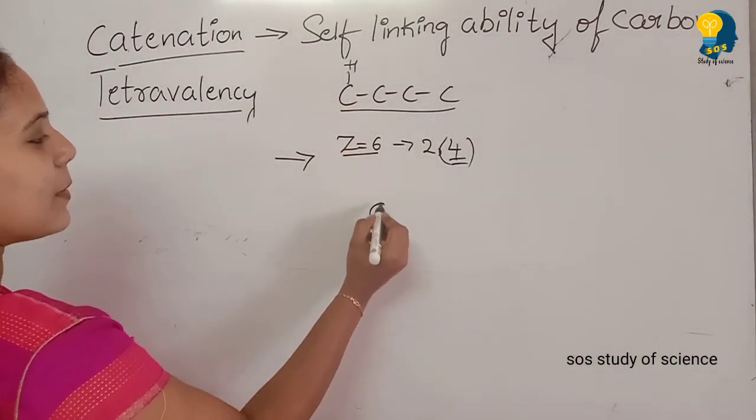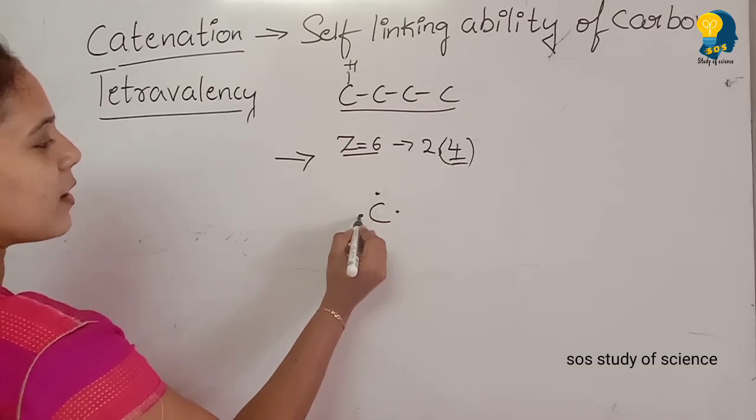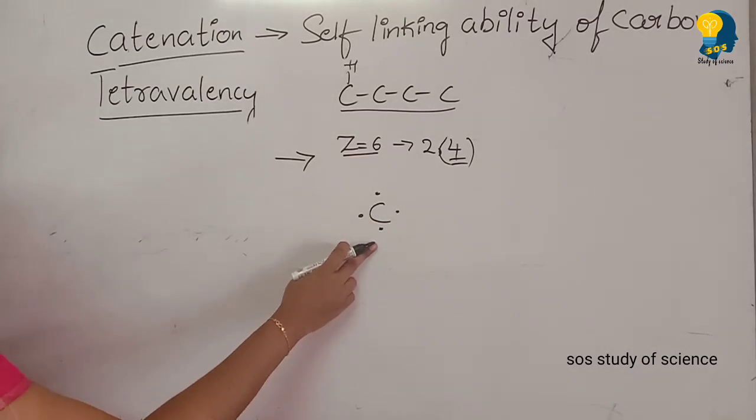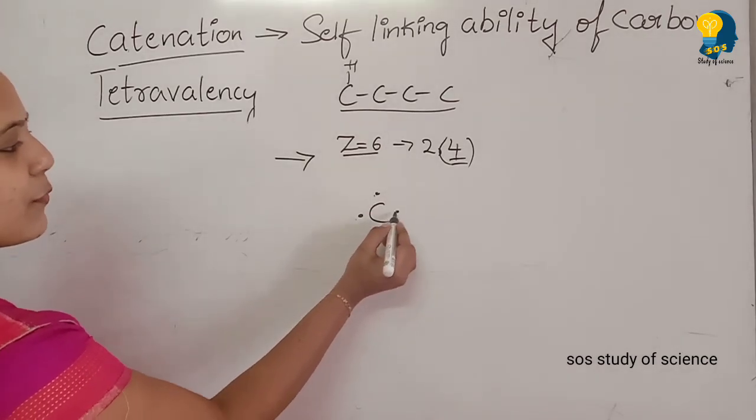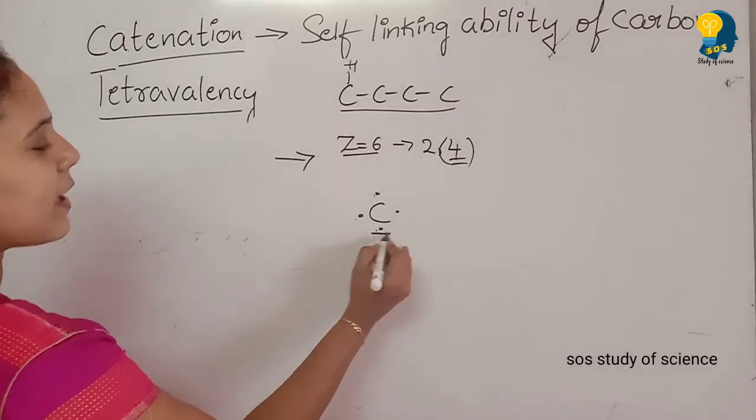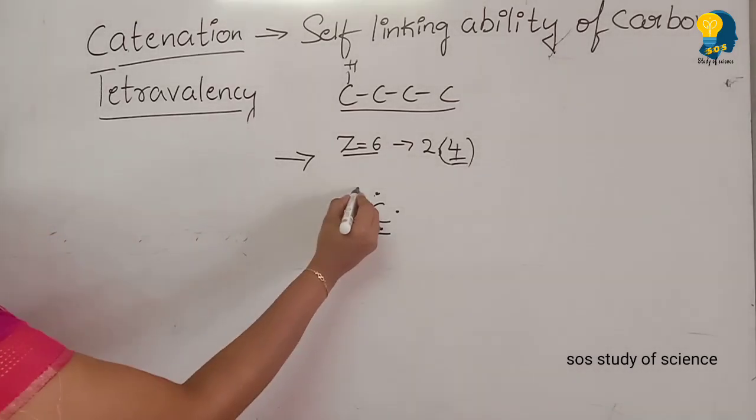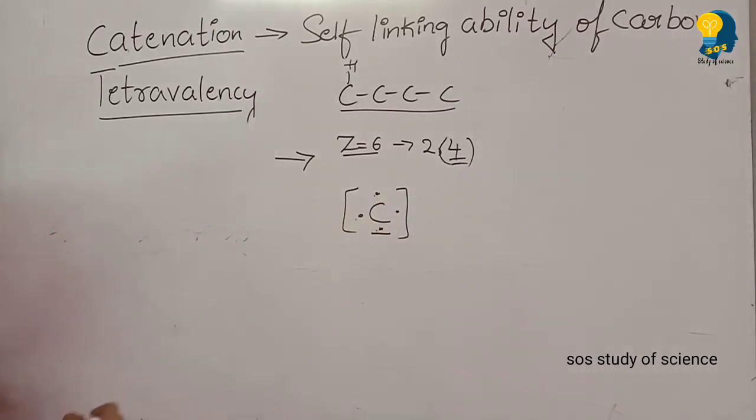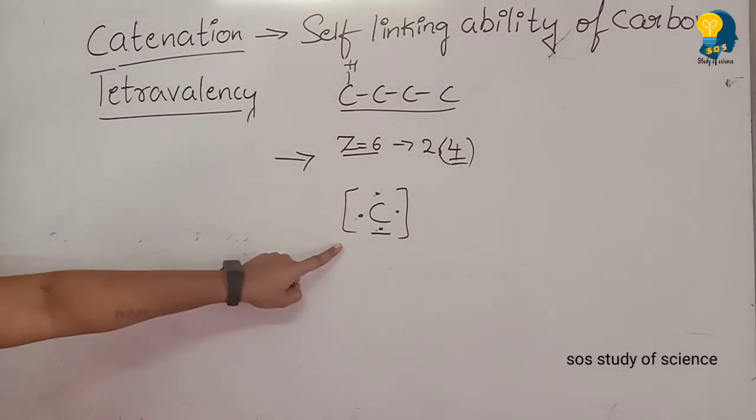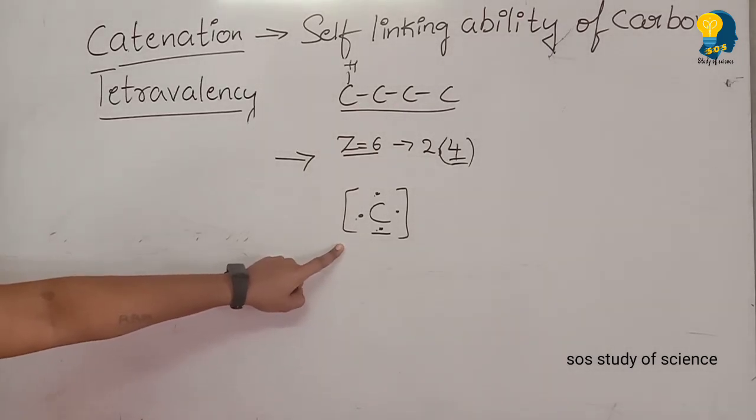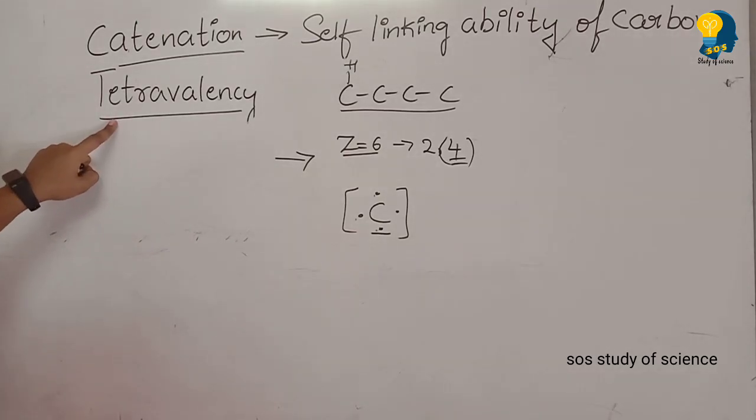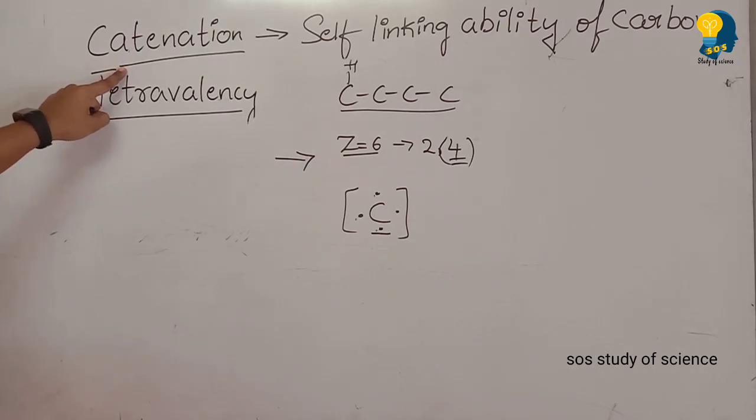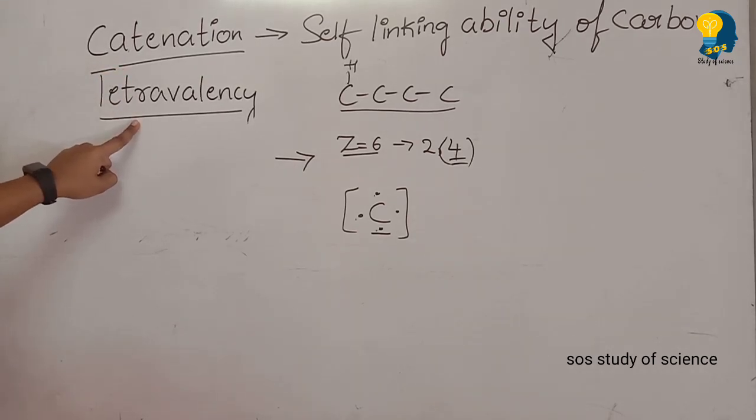As carbon has 4 valence electrons, it can bond with other atoms. Tetra means 4: 1, 2, 3, 4. So it has 4 valence electrons, which helps carbon to bond with other atoms. This property of carbon we call tetravalency. Two important properties of carbon you must know: the first is catenation, the second is tetravalency.